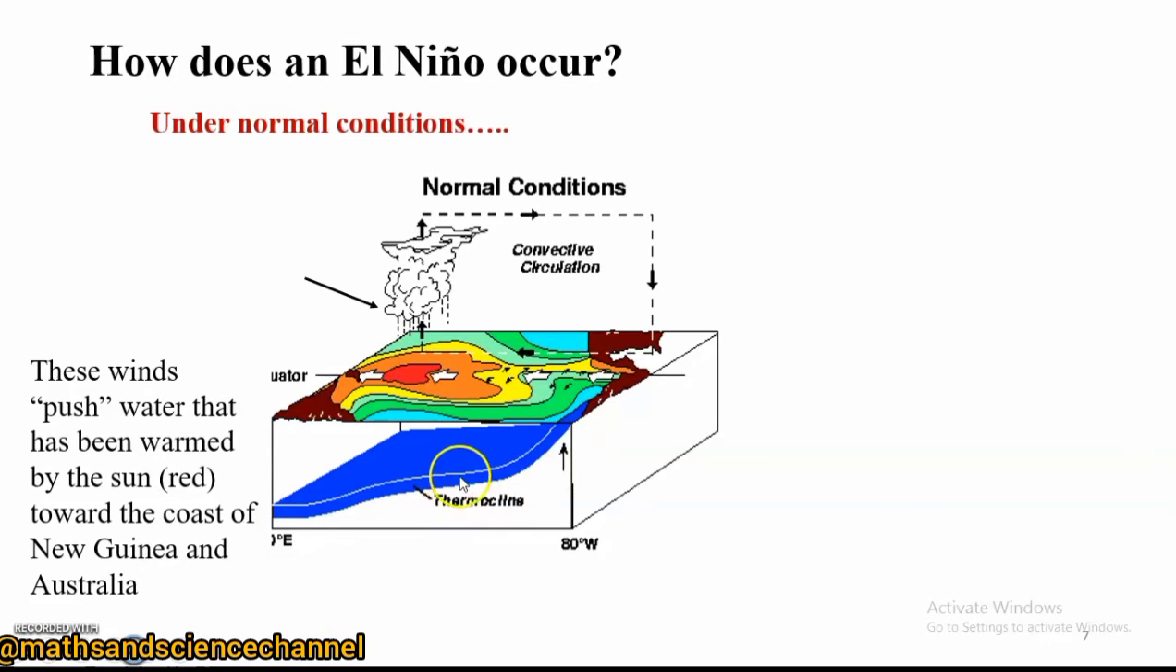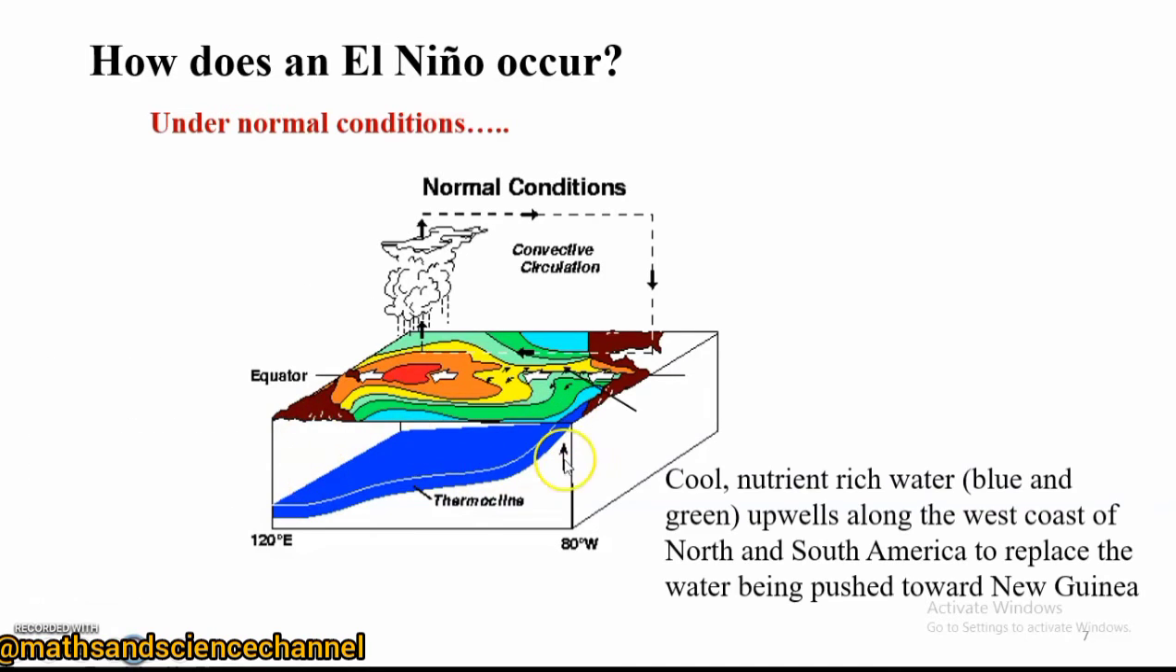So if you look at the thermocline over here, we have upwelling increasing in the eastern Pacific and decreasing in the western Pacific. So we have cool nutrient upwelling along the west coast of North and South America.